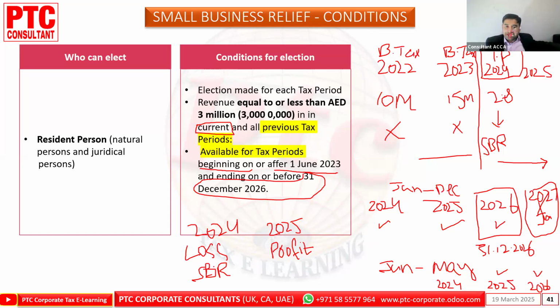Wait, because if we make the SBR, then these losses we cannot carry forward. Because SBR, simplified return, no loss will be recorded. If you have losses and you can adjust this loss against future taxable income, then do not opt for the SBR over here.